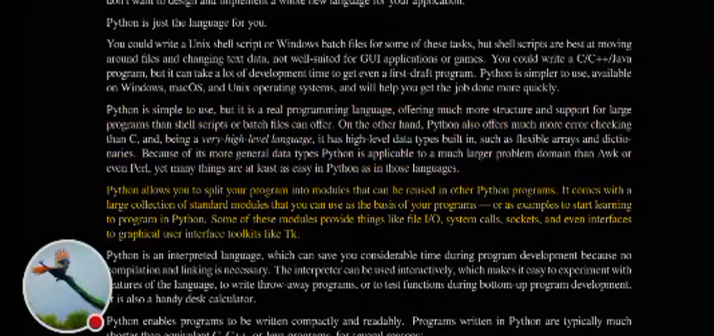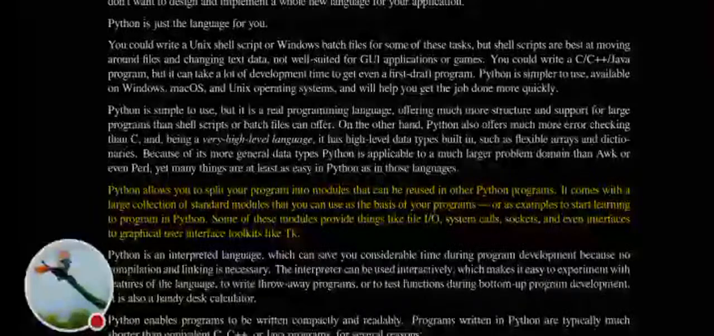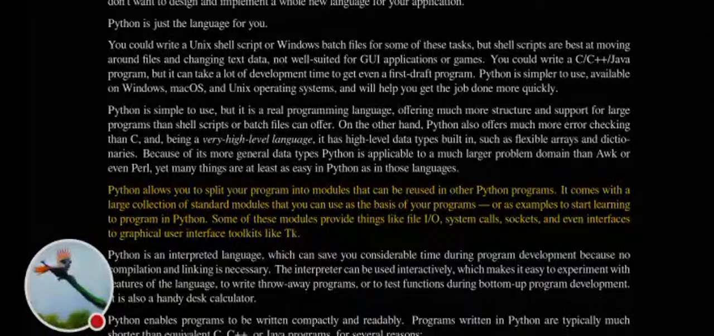Python allows you to split your program into modules that can be reused in other Python programs. It comes with a large collection of standard modules that you can use as the basis of your programs, or as examples to start learning to program. Some of these modules provide things like file I/O, system calls, sockets, and even interfaces to graphical user interface toolkits like Tk.